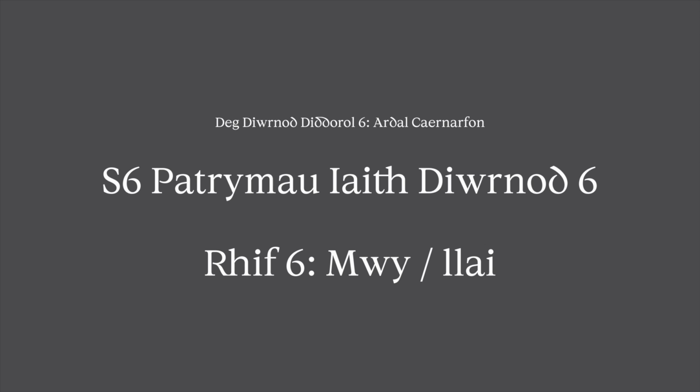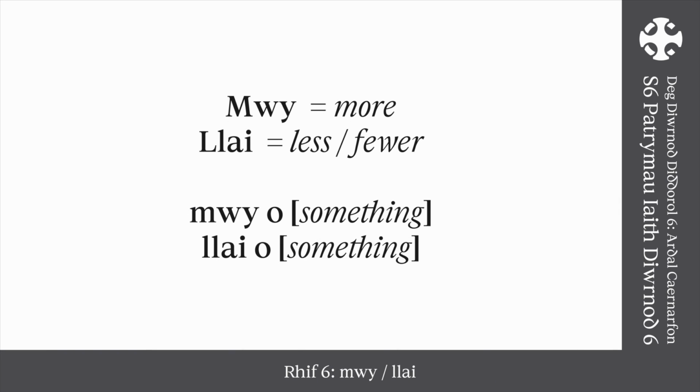Rhif 6. Mwy, llai. More, less. Mwy, more. Llai, less or fewer. These can be used alongside the plural form of the noun in the pattern mwy o something or llai o something.